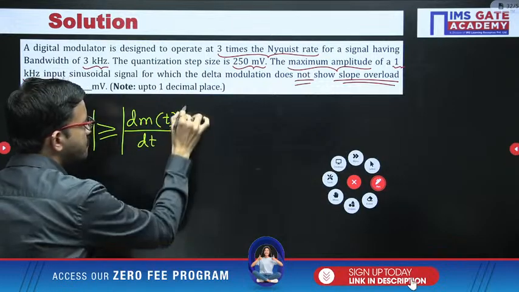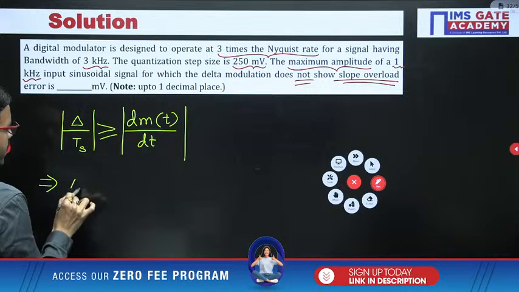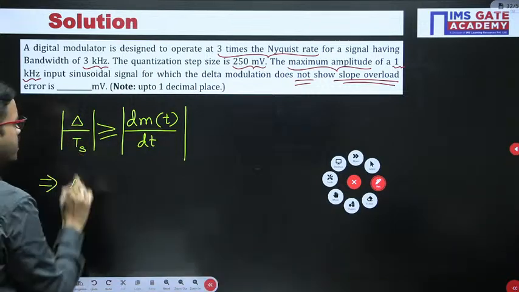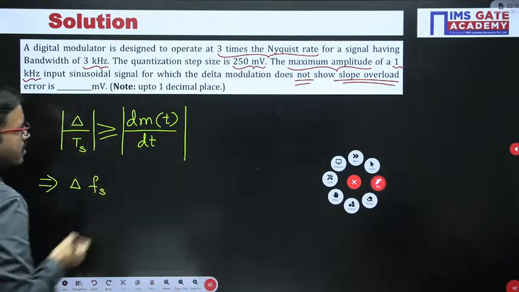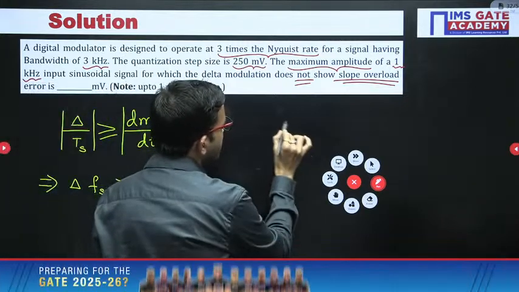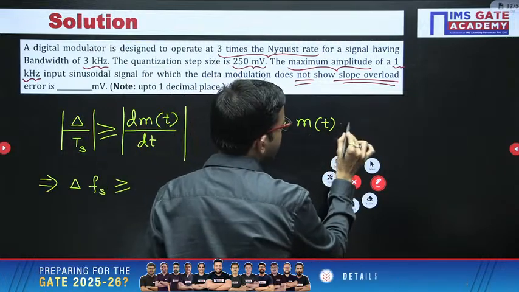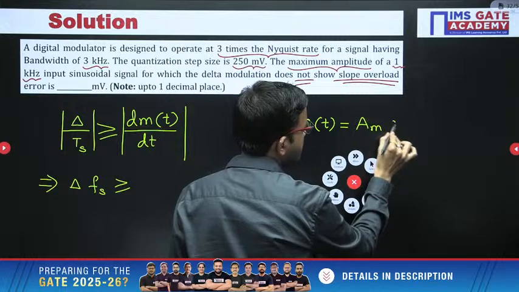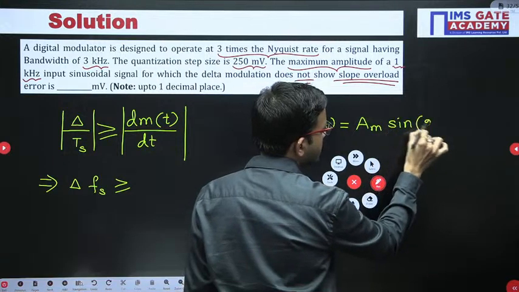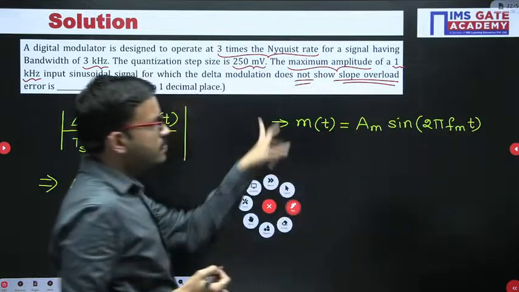So here you will be getting delta into 1 by Ts, we can write as fs, should be greater than or equal to the derivative. For ease of understanding, m(t) I am considering like this. For this question you are having Am sin 2 pi fm t.